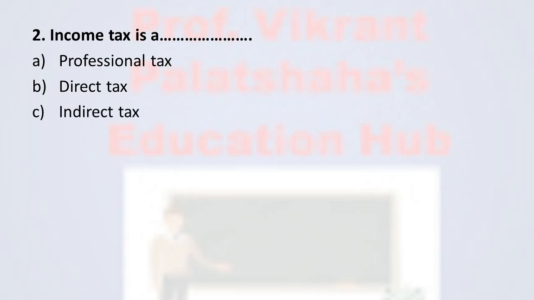Question 2. Income tax is a dash dash. Option A proportional tax, option B direct tax, option C indirect tax and option D service tax. And the correct option is option B, direct tax. Income tax is a direct tax.